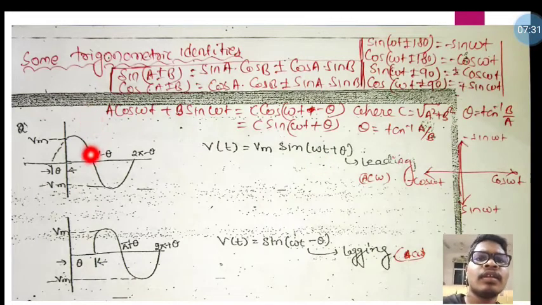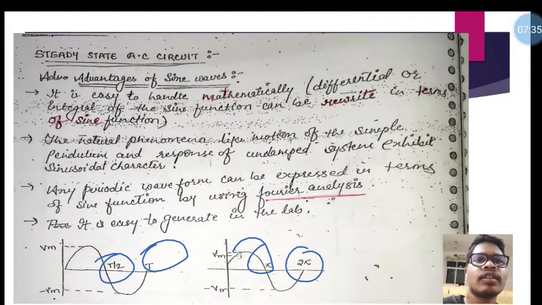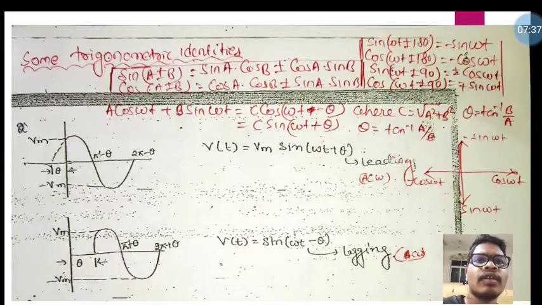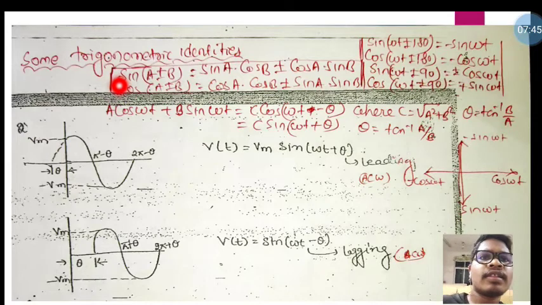Now see, for this sinusoidal or non-sinusoidal characteristic in the steady state analysis, we require some trigonometric identities. So let's understand all this. This is the main important formula in trigonometry: sin(a plus minus b) is equal to sin a cos b plus minus cos a sin b, and cos(a plus minus b) is equal to cos a cos b minus plus sin a sin b,